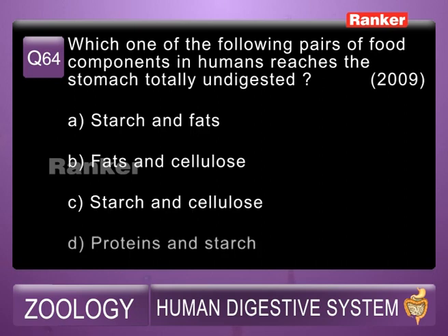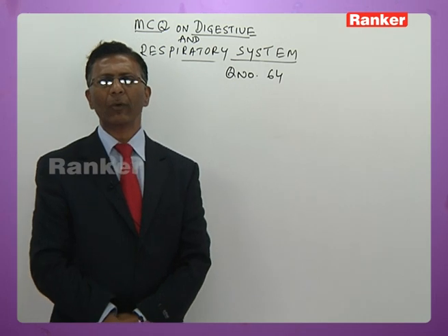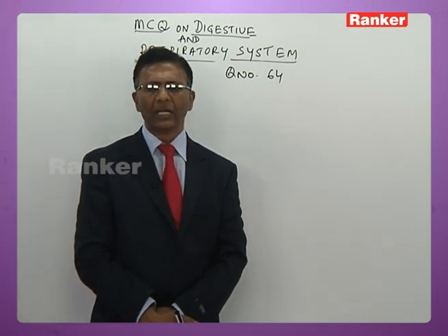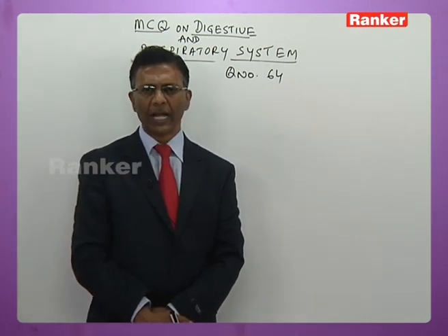64th. Which one of the following pairs of food components in human reaches the stomach totally undigested? A, starch and fats. B, fats and cellulose. C, starch and cellulose. D, proteins and starch. So in buccal cavity only carbohydrates get digested. So remaining food enters into stomach in undigested form.